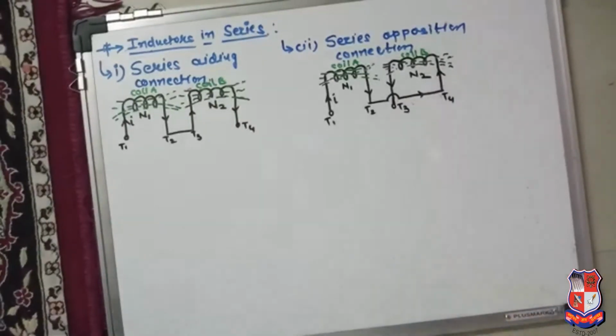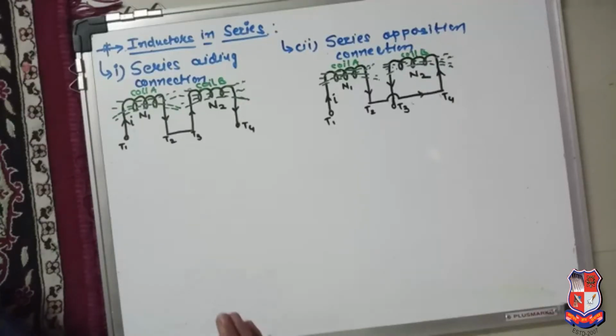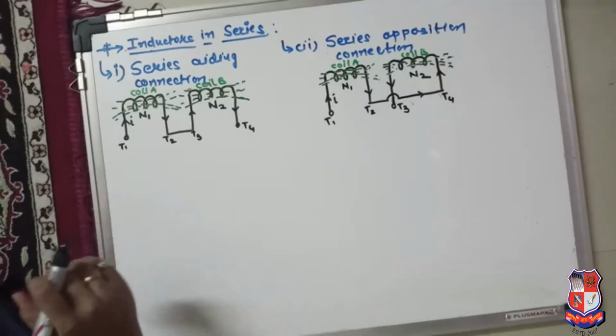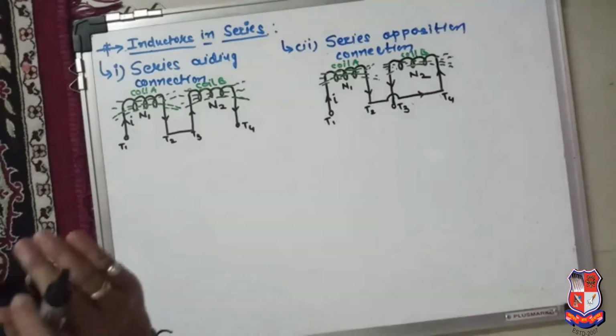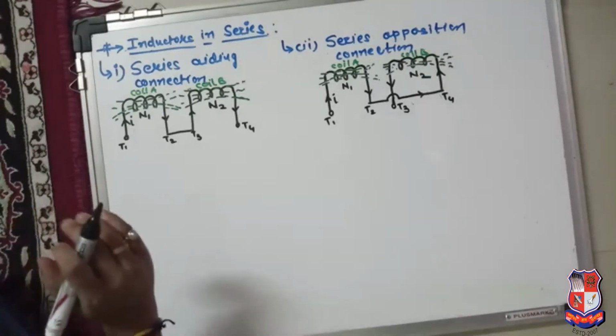Hello dear friends, myself is Roshni Parikh and today we are going to discuss the series connection of inductors from the electromagnetic induction chapter. Now, suppose two coils are there, both magnetically coupled and required to be connected in series. So there are two possibilities in the series connection.